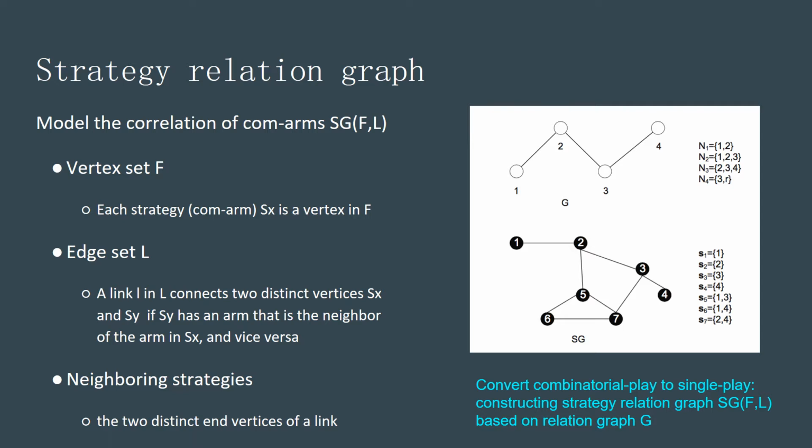For example, we choose the feasible strategies to be the independent sets of graph G. Then we have 7 vertices in graph SG. We connect vertices S2 and S5 because S2 is a subset of the neighboring set of S5, and S5 is also a subset of the neighboring set of S2.